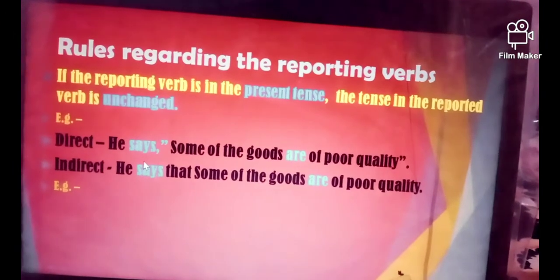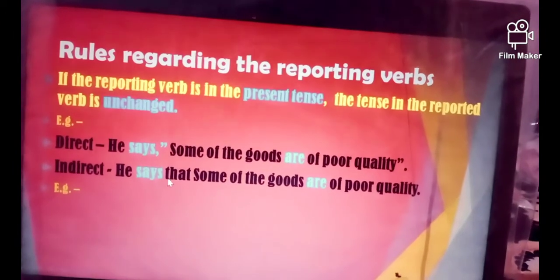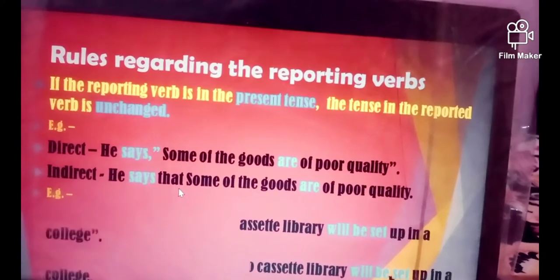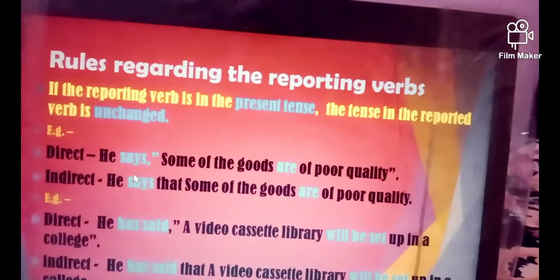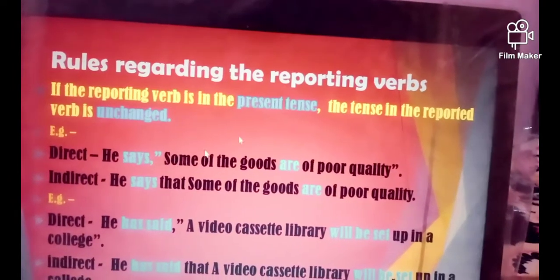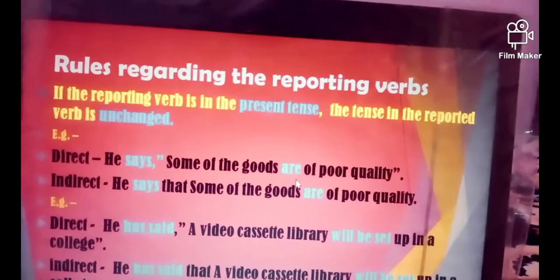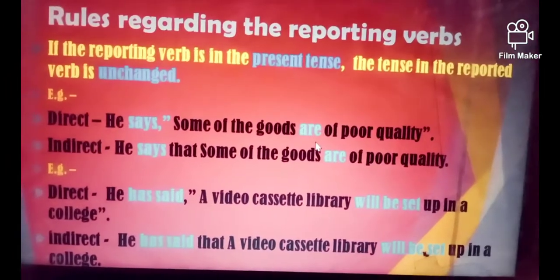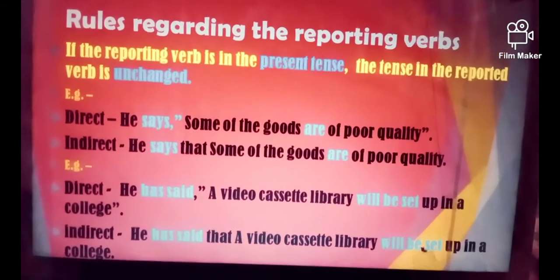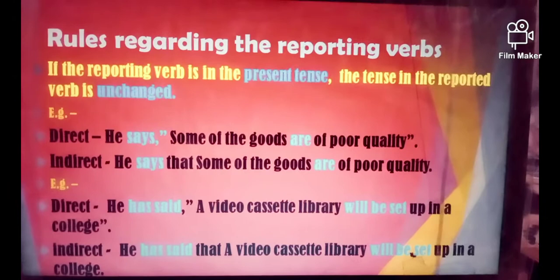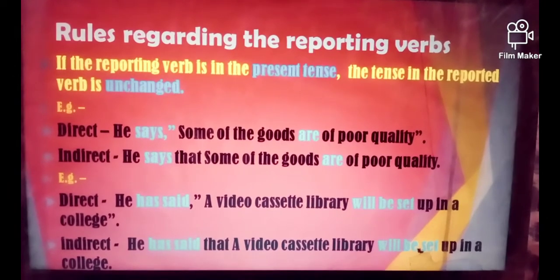If you take a look at that, there are normally no changes except the conjunction that. It is because the reporting verb says is in present tense, so the reported verb, that is are, never goes under change. So that is the basic idea. You have to keep it in mind when the reporting verb is in present tense.